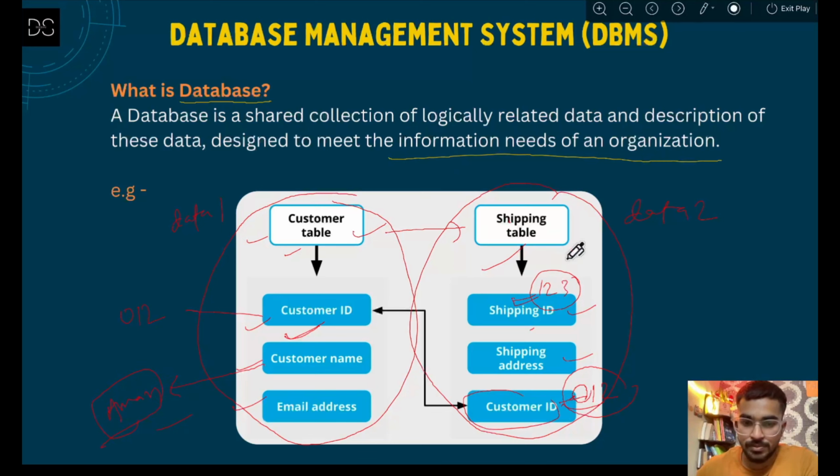So initially you have the shipping data. Out of that, using the shipping ID you found the customer ID, and then you come back to the customer table and you found the name. That means these two tables are related to each other using the customer ID column. So this whole thing is actually called a database. Why? Because these data are related to each other, that means they are logically related data. This is just two tables that I have given, but there may be many tables. It can be 50 or 100 tables which may be related to each other. So this whole is a database.